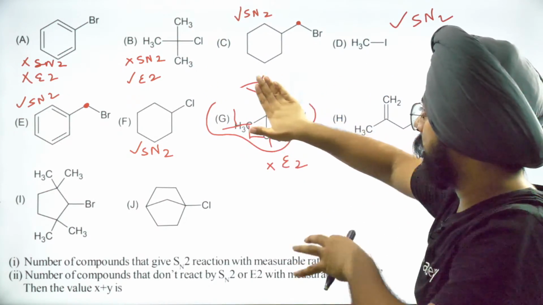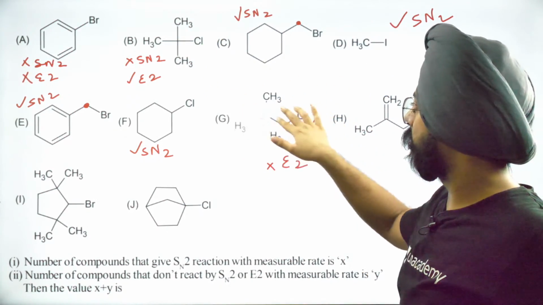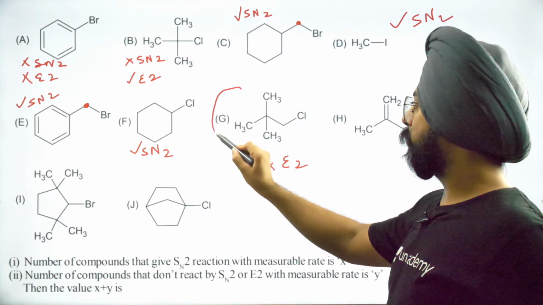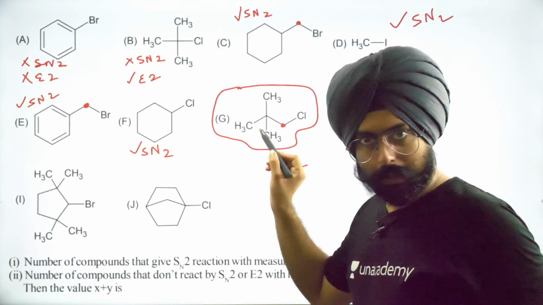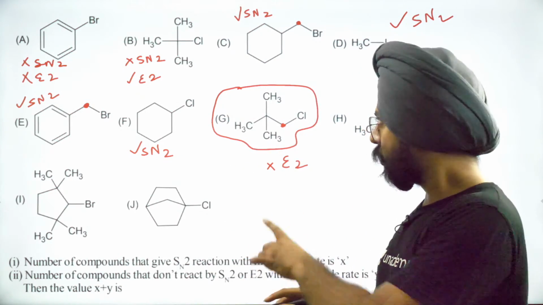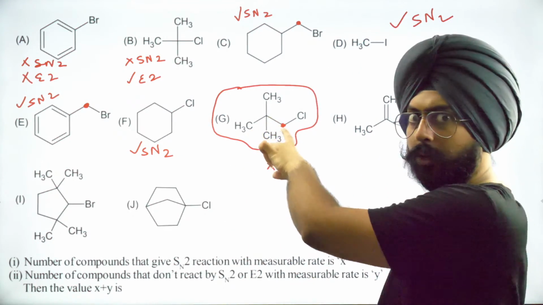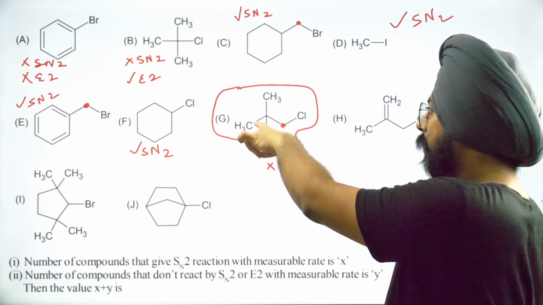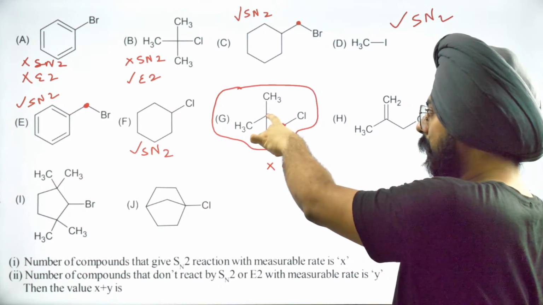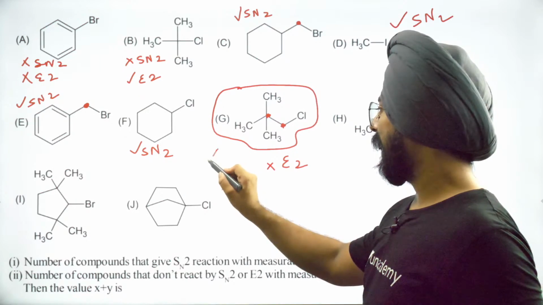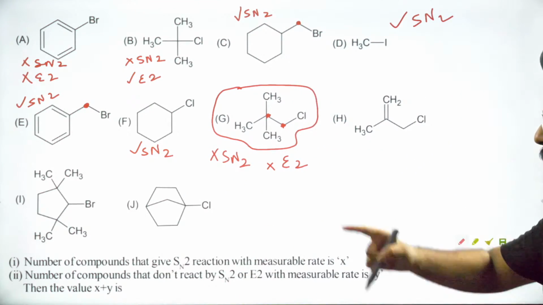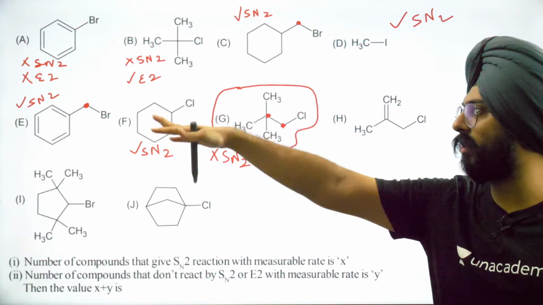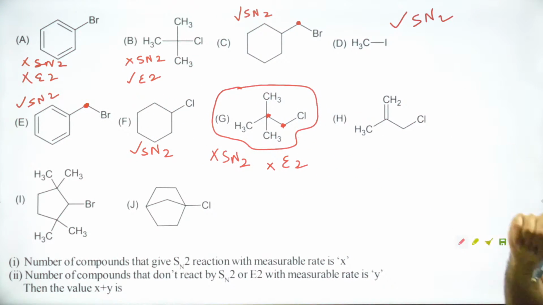So remember this particular structure, which is a primary halide, because this carbon is connected only to one carbon, but because there's so much crowding on the carbon over here, therefore SN2 cannot happen because of steric hindrance. This is the case that you have to remember.